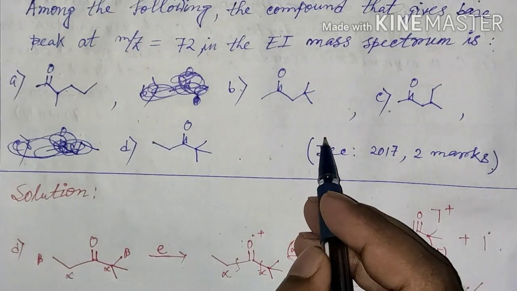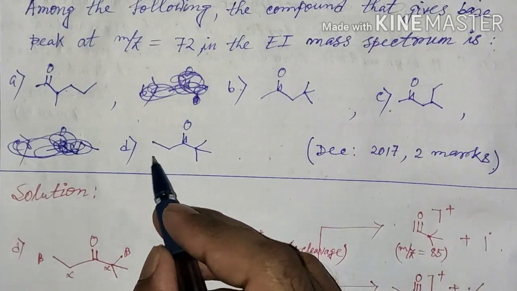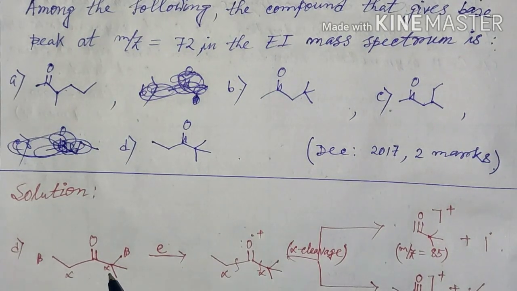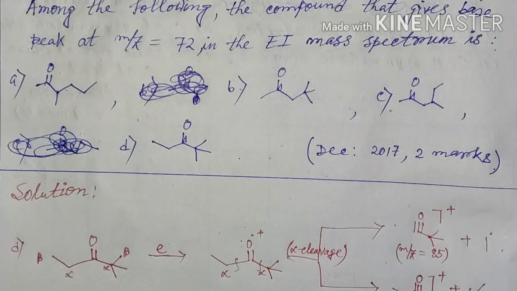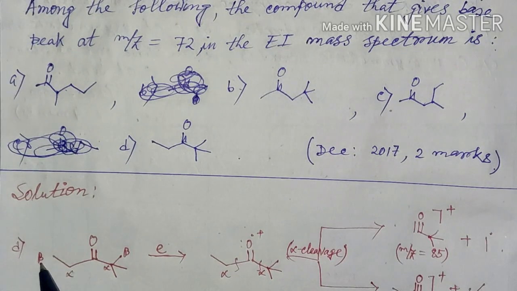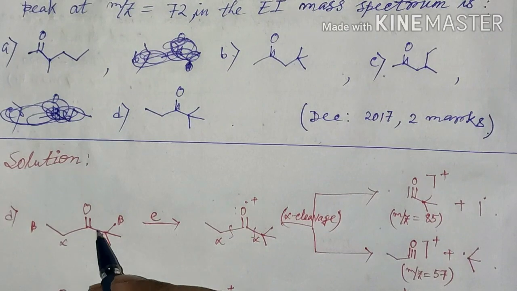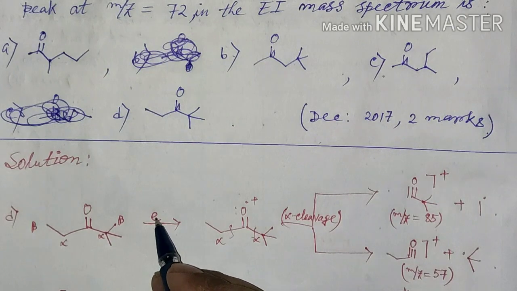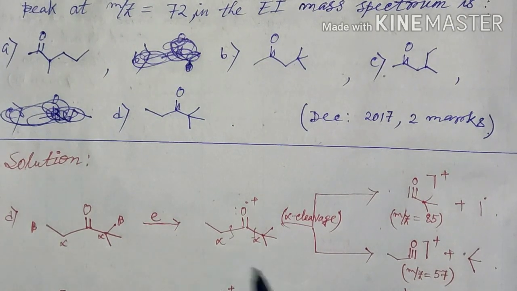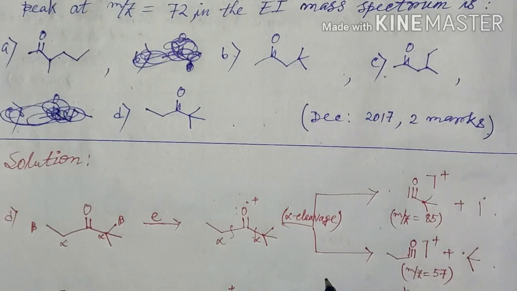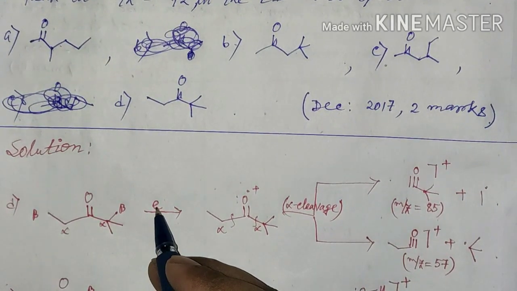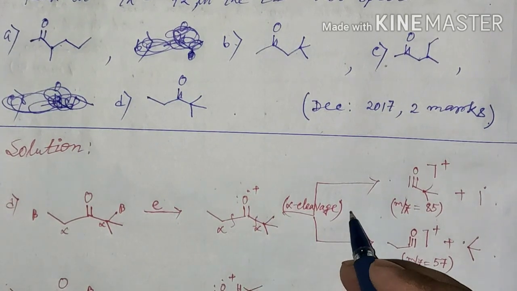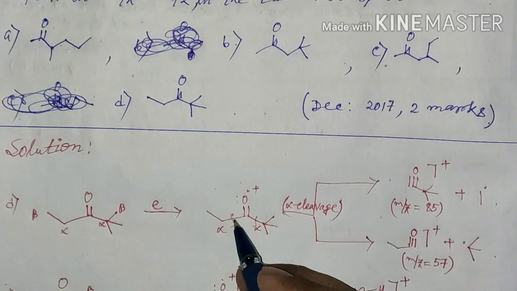Now, among the given 4 options, we can see that this 4th option does not contain any gamma CH bond. That is, it is alpha and beta. In this case, it is also alpha and beta. So, if this molecule in EI mass spectrum is bombarded with an electron, it will form product by alpha cleavage. That means when it is bombarded with electron, it will first form a radical cation, then it can undergo alpha cleavage. There are 2 possibilities.